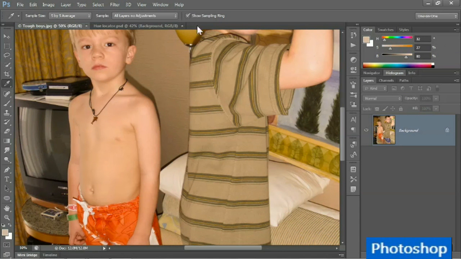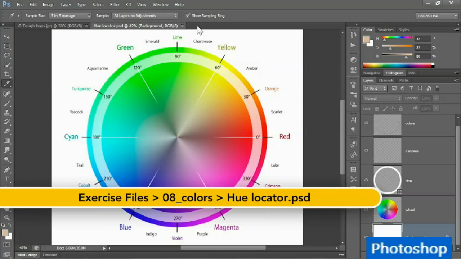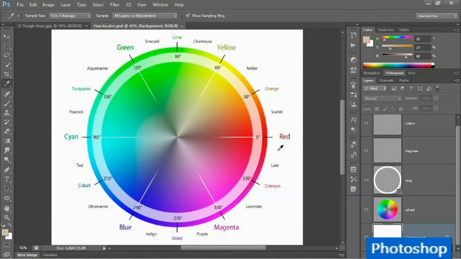And that's okay, because I'm including a document for you called huelocator.psd. And what it shows is all the hue values mapped on a 360-degree circle, which is one way to express the visible color spectrum. And notice that 0 degrees starts over here on the right side of the circle. And then we proceed around the 360-degree circle in a counterclockwise direction. And I've marked off each of the 30-degree increments just to give you a sense of what's going on. I've also labeled the colors, although that's not really all that important. What matters is that you can see the color at any given location. So right there, 30 degrees. Not only have I included a label of orange, but you can see that the color is orange as well, right there in the circle.